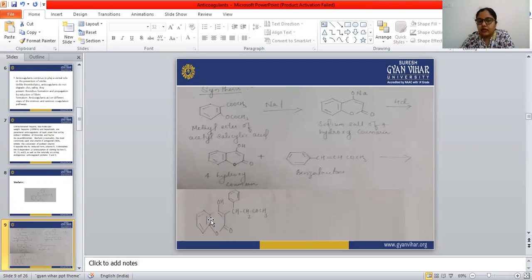So we will get our warfarin here. Look at this structure: this ring has the OH and the double bond O, and after that, look at this structure, CH.